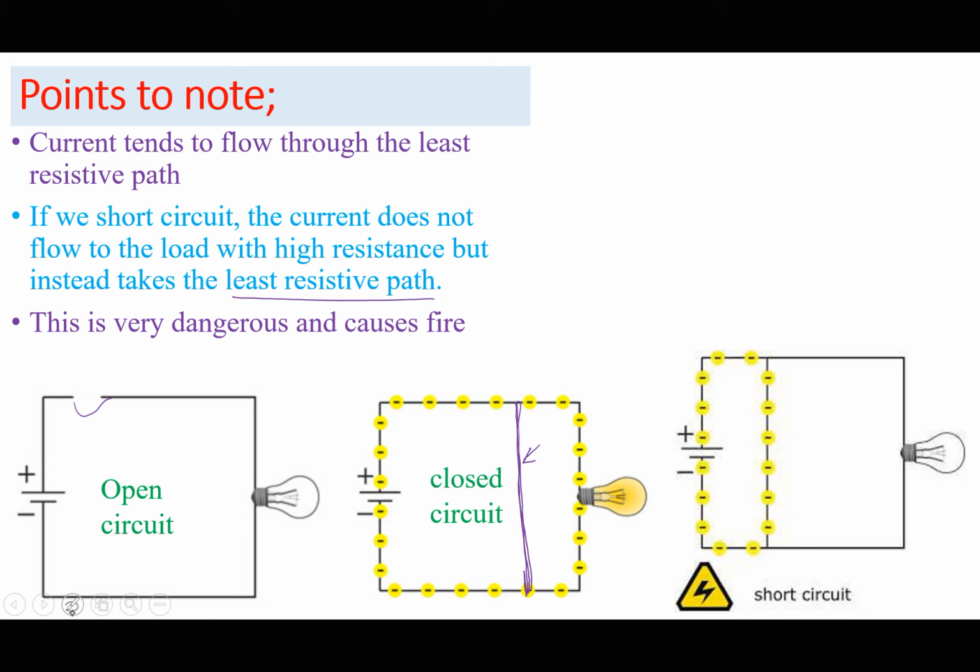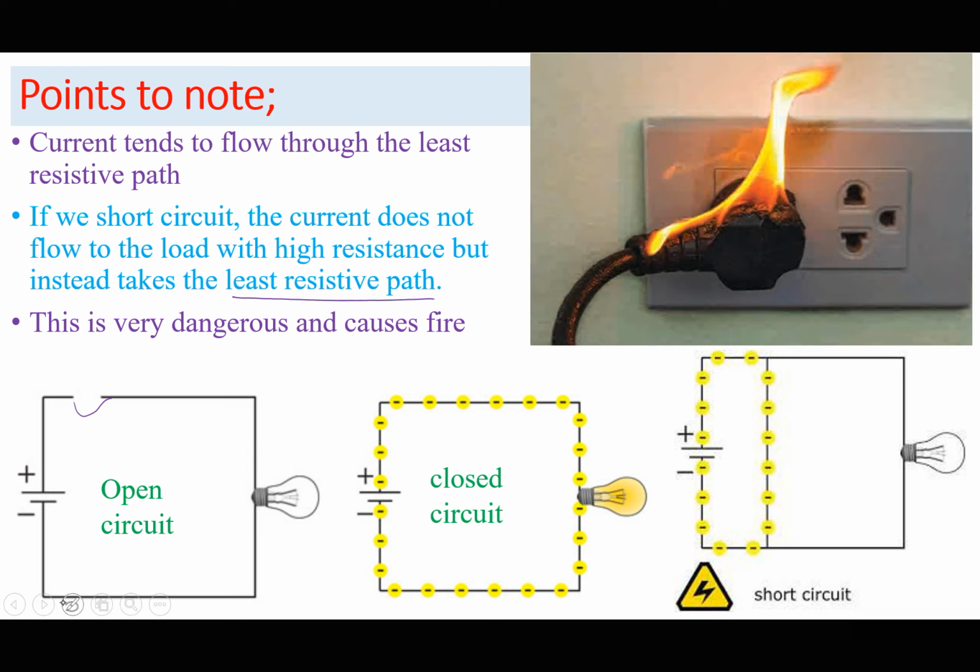Whenever you have a less resistive path or the least resistive path in a circuit, current will not go through the component and it will just take the least resistive path. And in that case, we have what we call a short circuit. A short circuit is very dangerous because it could even cause fires in the house.